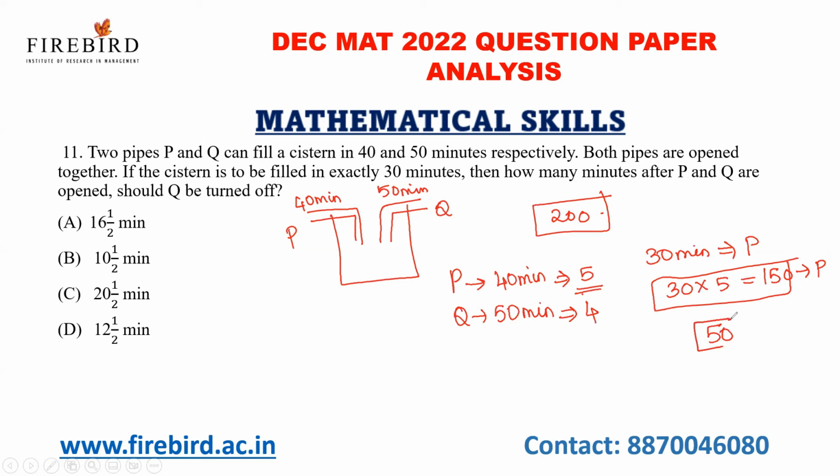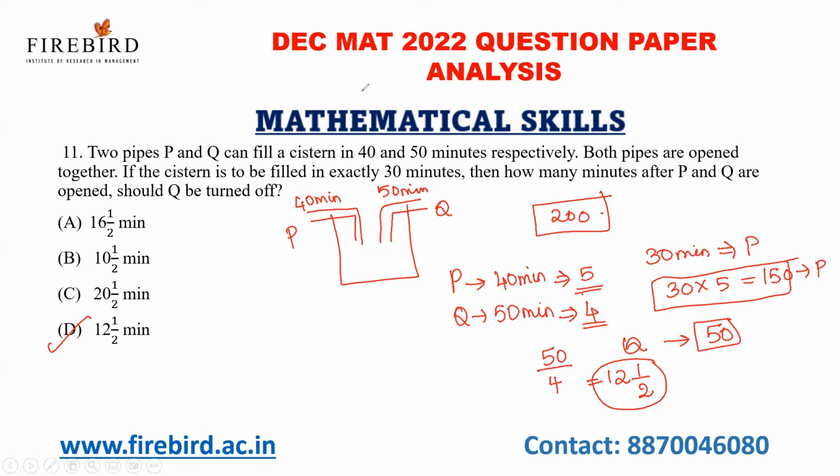So 50 parts of the tank is to be filled by Q. And the capacity of Q is, in 1 minute, it can fill 4 parts. So 50 by 4. What is 50 by 4? 12 1 by 2. So after 12 1 by 2 minutes, the Q pipe has to be closed. That is your answer.